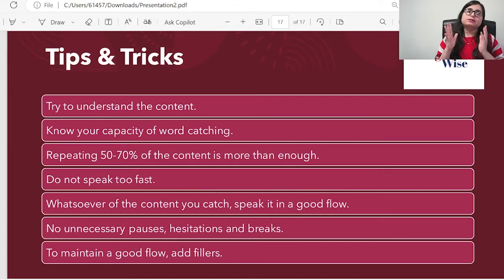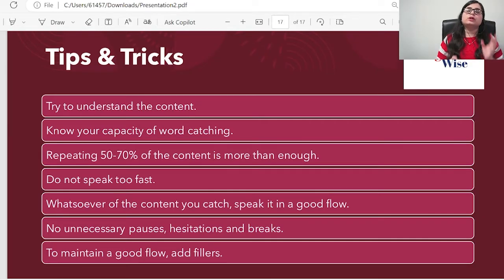What do I mean by this is, let's take an example. I have practiced 10 repeat sentences today, and what I figured out is that I am only able to catch the first four words of those repeat sentences I did. Now I know my capacity is the first four words. Now whenever I do repeat sentences, I'll only focus on the first four words. I'll grab it and speak it fluently. Don't bother about what the other content says.